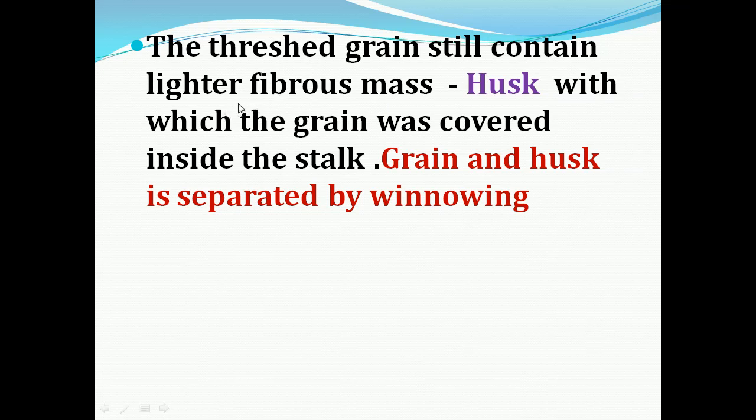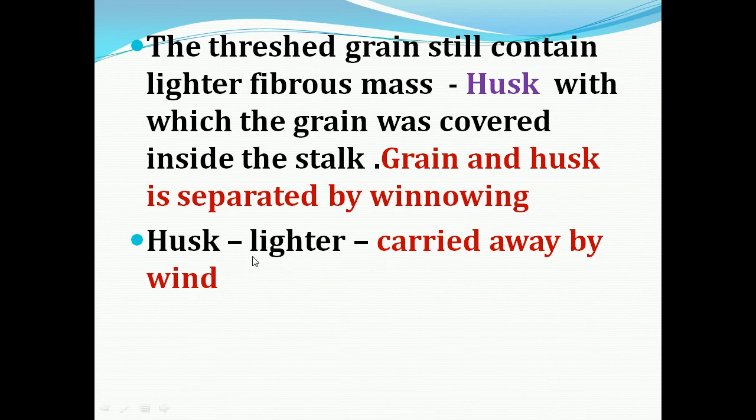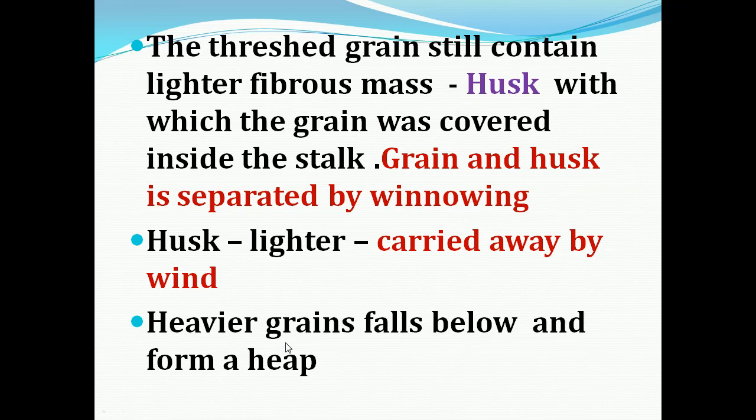So it contains the lighter component, called husk, which covered the grain inside the stalk. The grain and husk are separated by the winnowing process. Husk is the lighter component, so it is carried away by the force of wind, and the heavier grains fall below and form a heap. This is how they do winnowing.